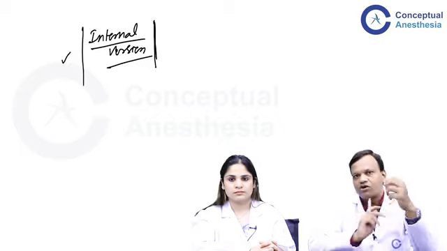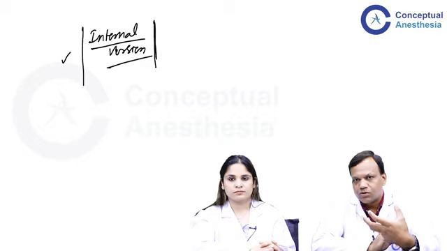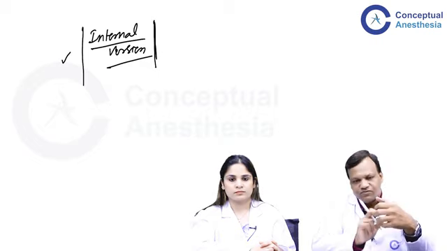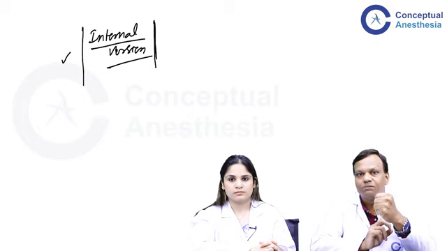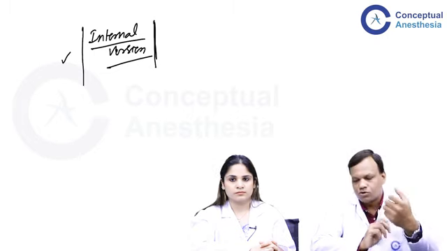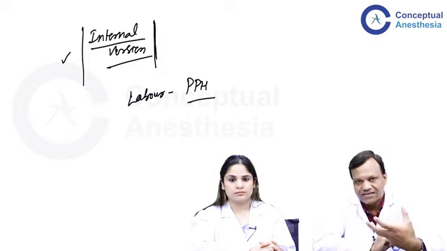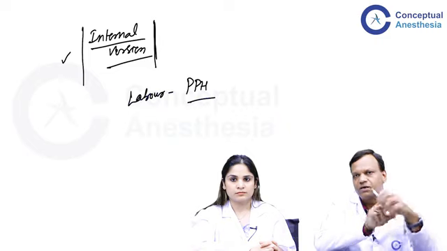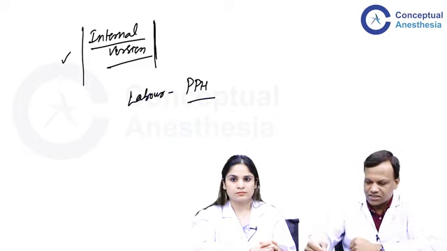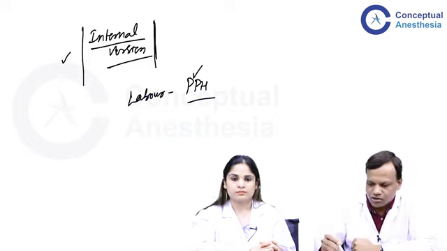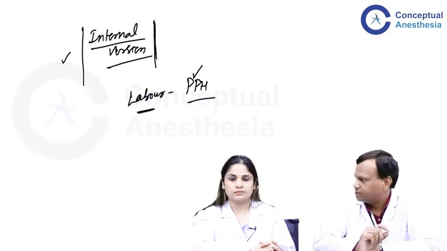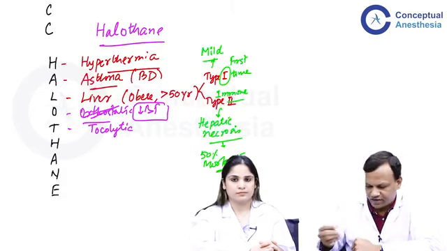But the problem is that it is relaxing the uterus. So after the delivery, when we want the uterus to contract to stop the bleeding, that will not happen. If we use halothane during labor, there is a risk of postpartum hemorrhage. Because the uterus is relaxed, the blood vessels are not pressed enough, and the bleeding will continue. So halothane is avoided during labor. That's the tocolytic effect.